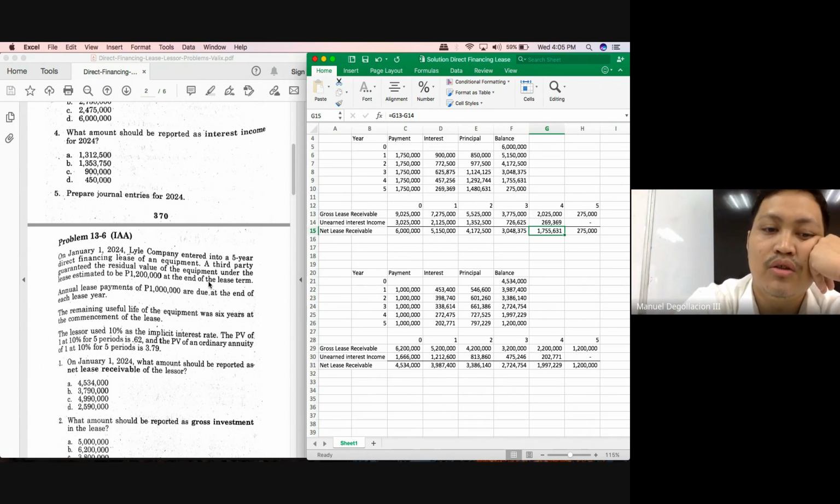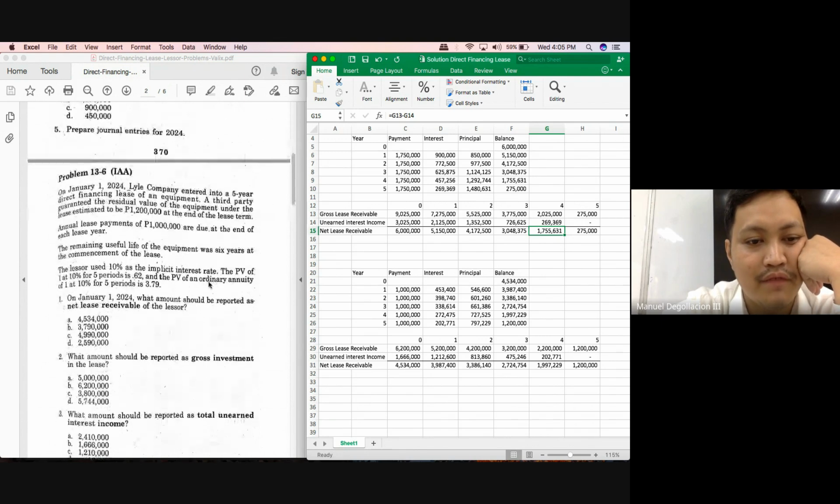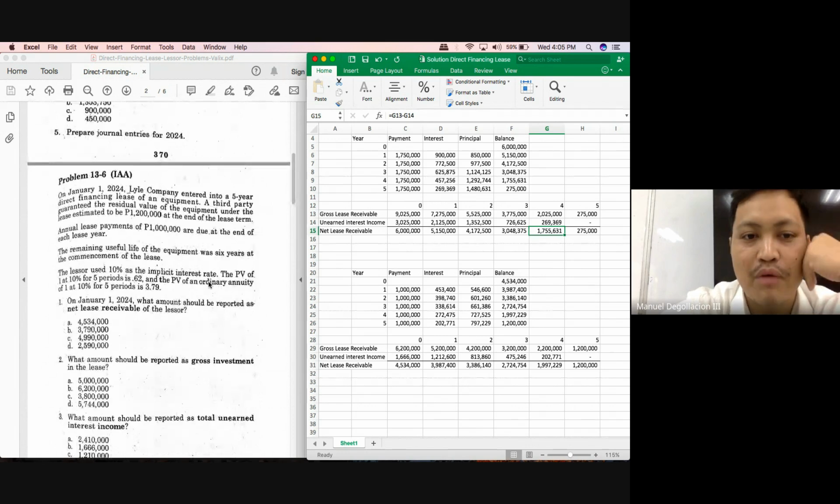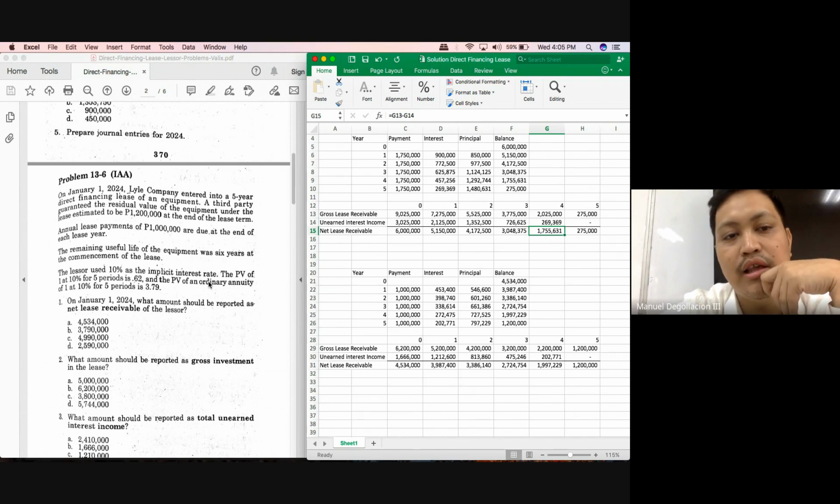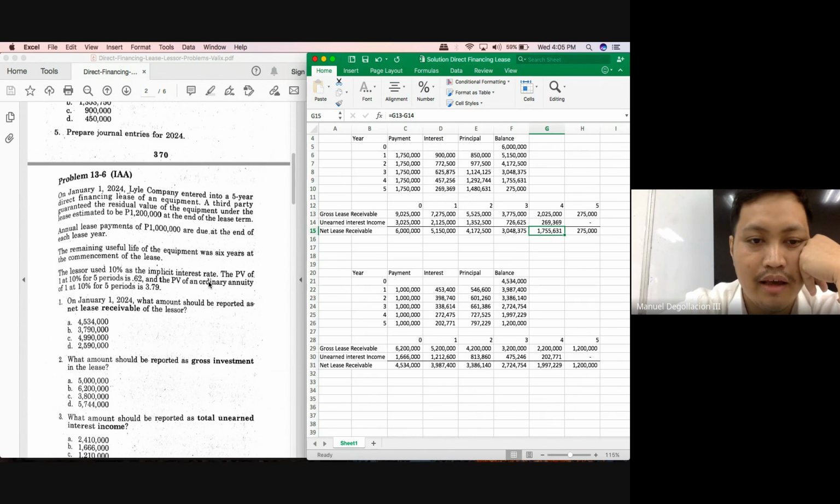So here, to get our initial net lease receivable, you would have to get the present value of your payments, or your receivables. Okay, so what are we going to do? Get the present value of the 1 million. What factor should you use to solve for a periodic payment? You use annuity. What kind of annuity? Ordinary annuity, because the payments happen one period after the commencement date.